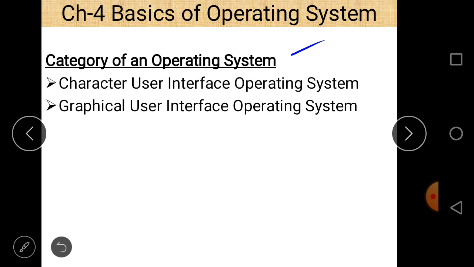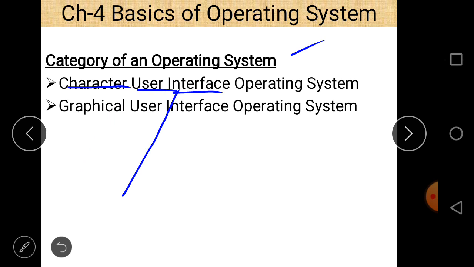So as the name suggests, character user interface means the user can interact with the operating system, or the operating system is able to interact with the hardware or with the user, using characters. Character user interface, these are the three words. So the user can interact with the operating system by typing different types of characters. That's why it is called the character user interface.